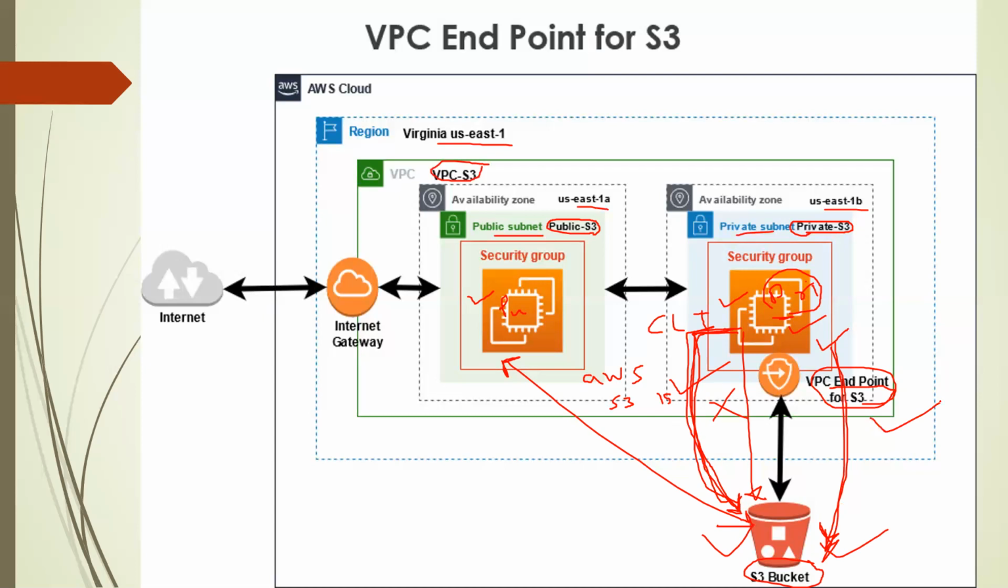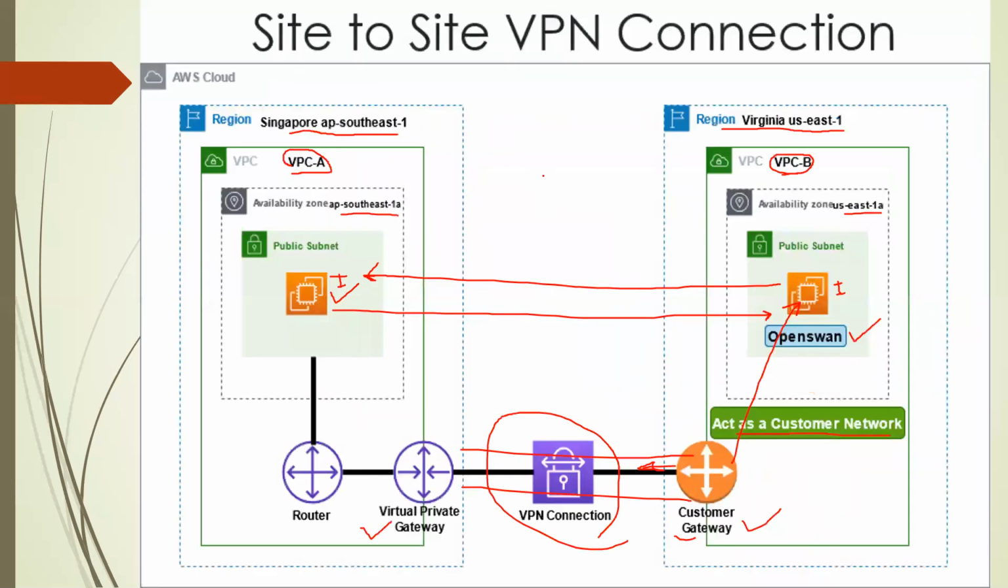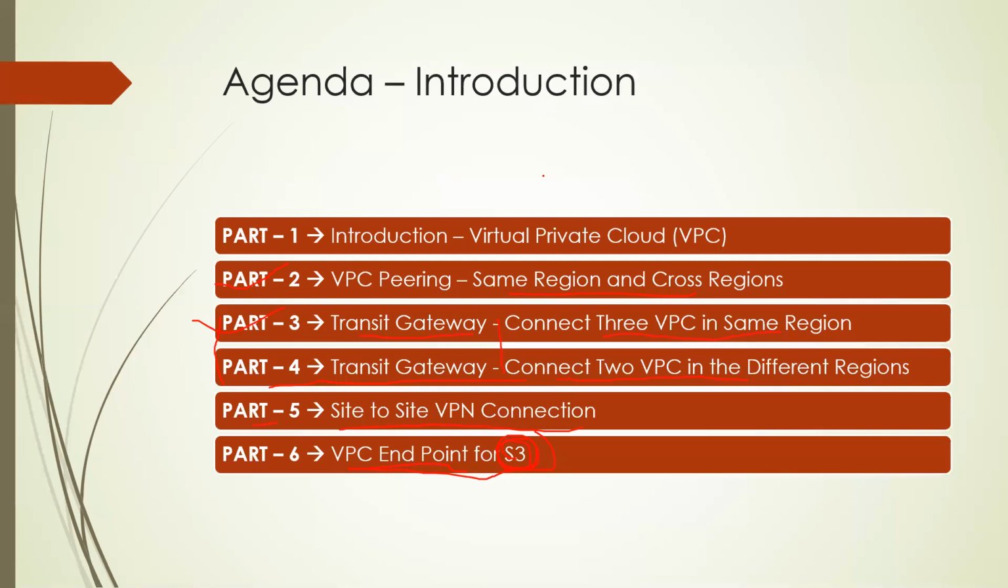I will show you all those things in the demo, and I will show how to configure this endpoint. So this VPC endpoint for S3 is the last one in this demo series, and we will cover these 6 parts, mainly VPC peering, transit gateway, site to site, and the endpoint for S3. So this is the introduction part only.